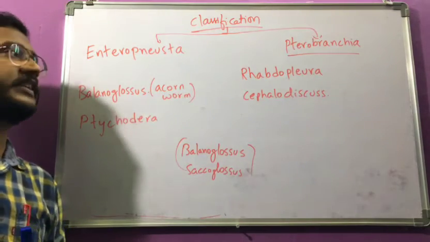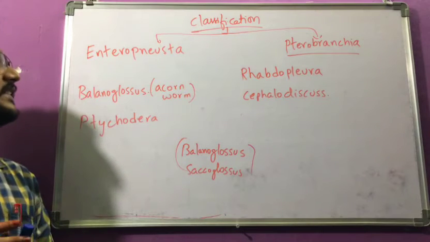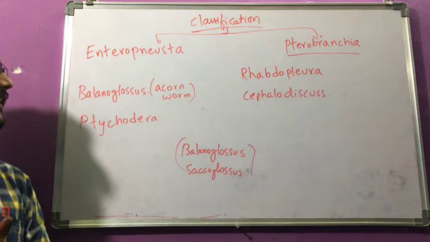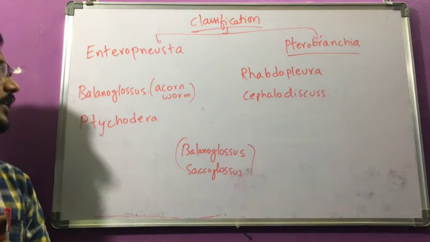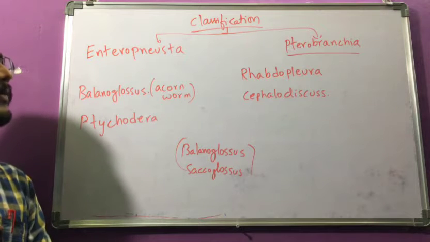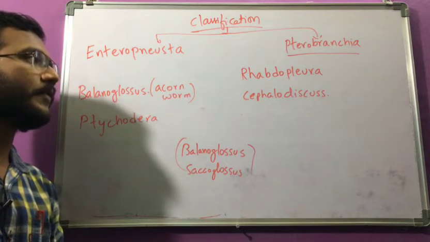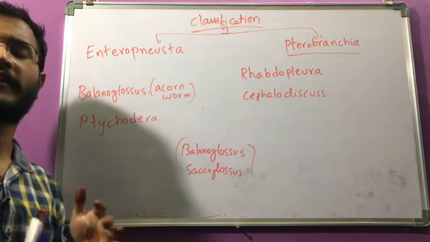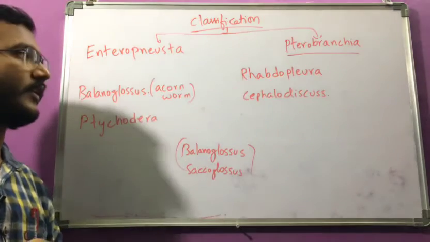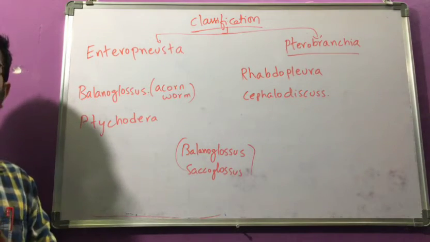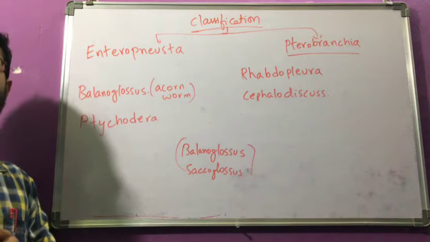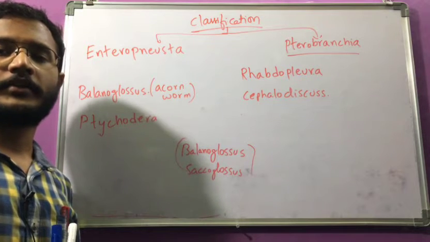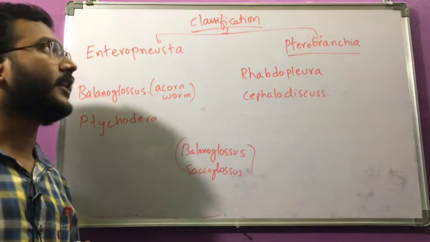So this is about the classification. It is divided into two classes, Enteropneusta and Pterobranchia. The Enteropneusta contains animals like Balanoglossus, that is acorn worm, and Ptychodera. Pterobranchia contains two organisms, Rhabdopleura and Cephalodiscus. This is about the phylum Hemichordata. And so here we completed the non-chordates: Porifera, Cnidaria, Ctenophora, Platyhelminthes, Nematoda, Annelida, Arthropoda, Mollusca, Echinodermata and Hemichordata.